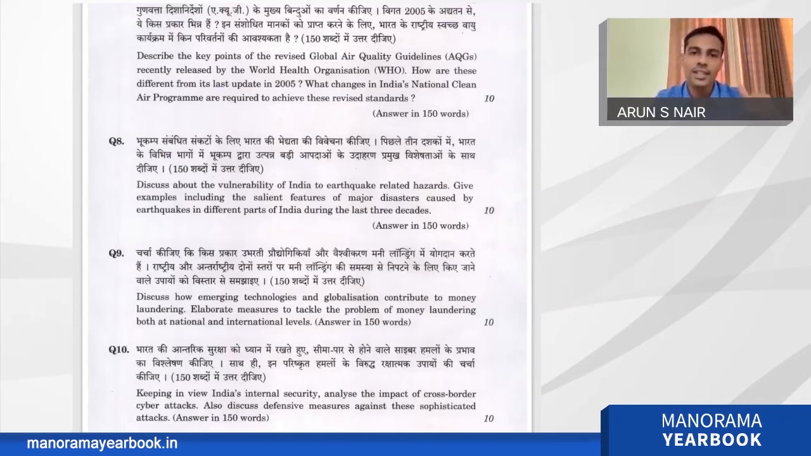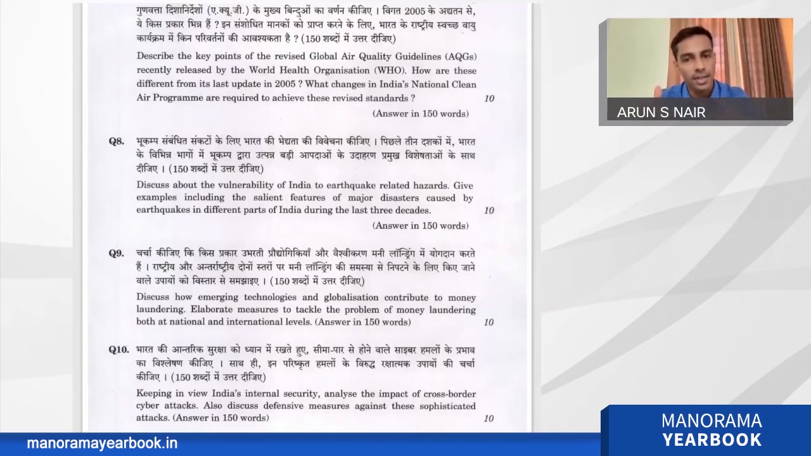But if you are answering this question, please follow the chronological order of the question. First, describe the key points of the global air quality guideline. And the second part is to address how these are different. In the newspaper, when this guideline was released, there was a tabular column comparing the previous one, that is the 2005 guideline, and the recent guideline. So that is what is expected in the second part. That is how it is different.